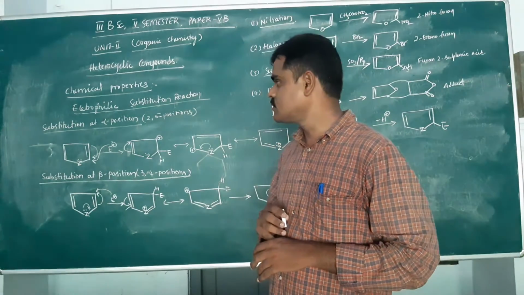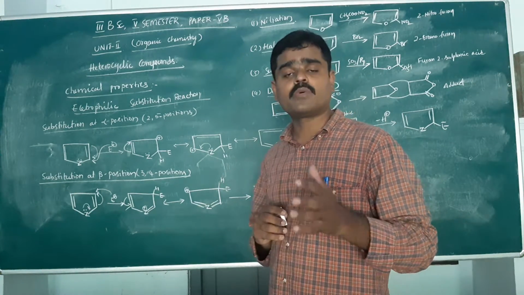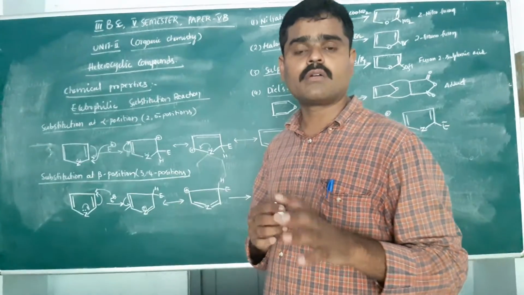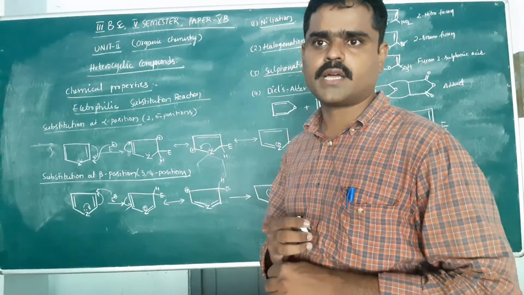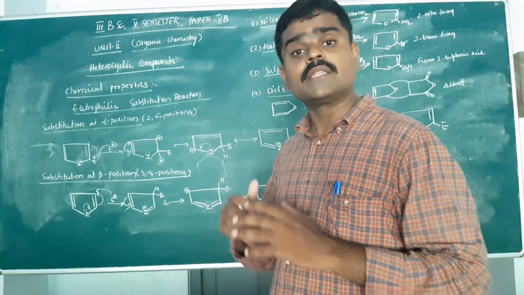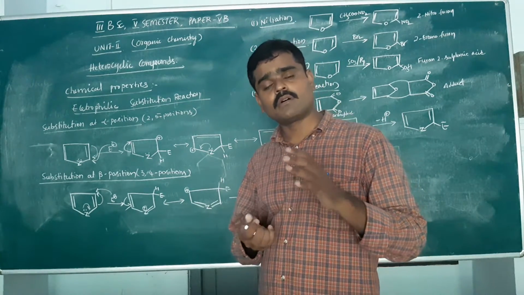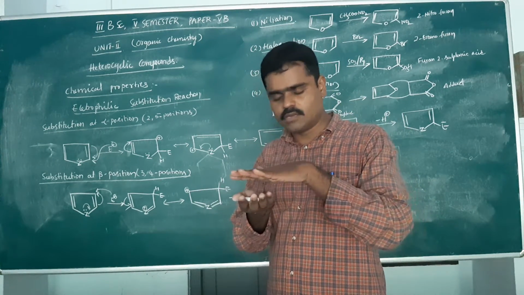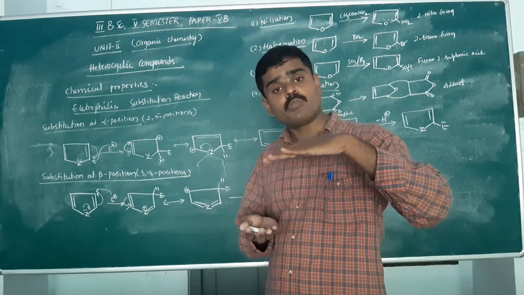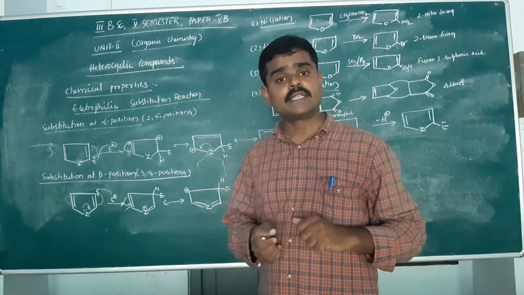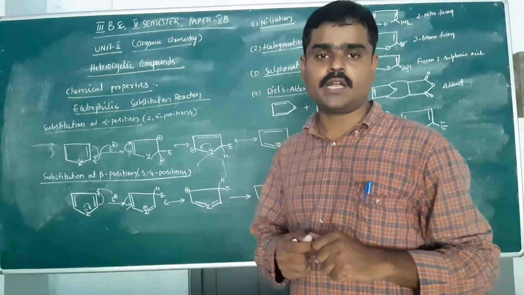The second point is that these are preferably involved in electrophilic substitution reactions. Because of this structure, you observe that these are planar structures, and above the plane and below the plane there is electron density.